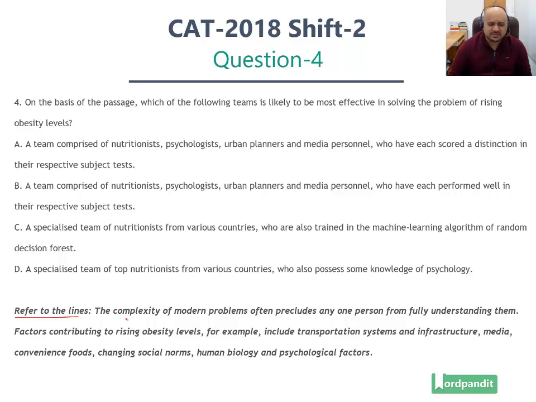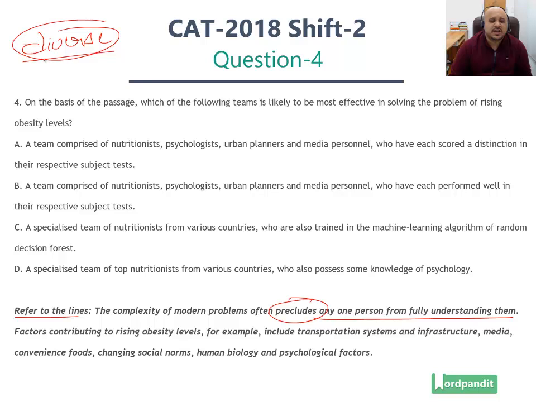The context states very clearly the complexity of modern problems often precludes any one person from fully understanding them. So the complexity of modern problems often prevents any one person from fully understanding them. That means you need a team, and remember, the primary thrust of the author of the passage is that you need diverse people, diverse experiences, diversity in your teams in order to be effective to deal with these complex modern problems.